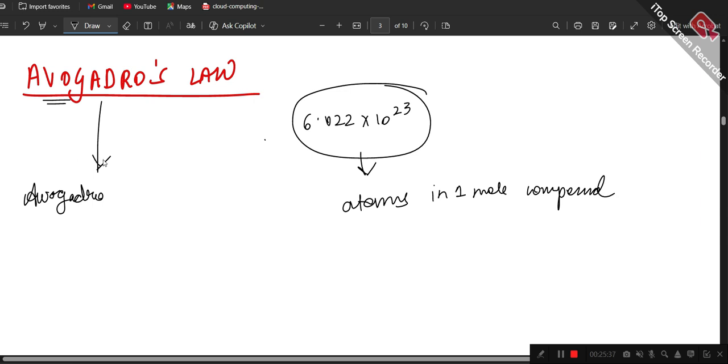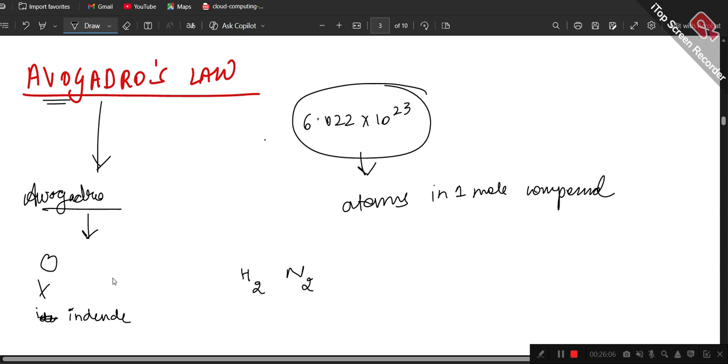Avogadro stated that atoms cannot exist independently and hence they always exist as molecules. Look, if there are atoms, they are not capable of independent existence in any case. You have never seen just H, or just N. It is always H2, it is always N2, right?